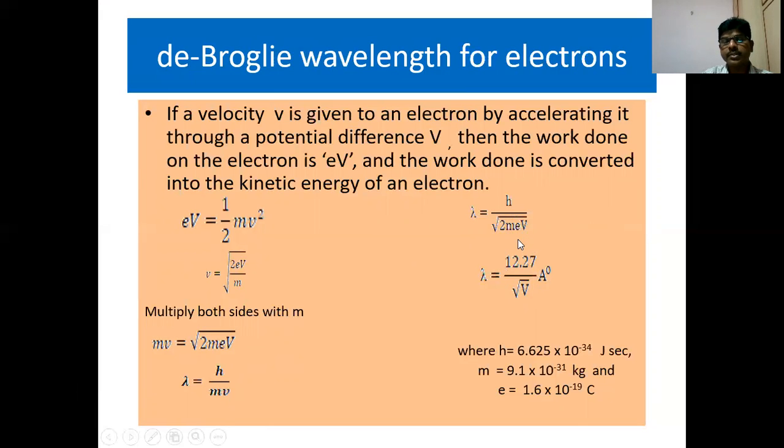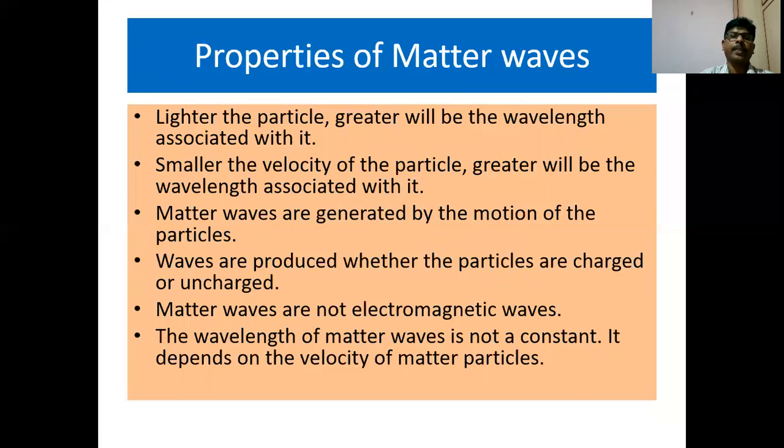When you substitute this in the above equation, we arrive at an expression lambda is equal to 12.27 by under root of V, where V is the potential difference and the units are in angstroms. So this formula, lambda is equal to 12.27 by under root of V and the units being in angstroms, is applicable only for electrons.